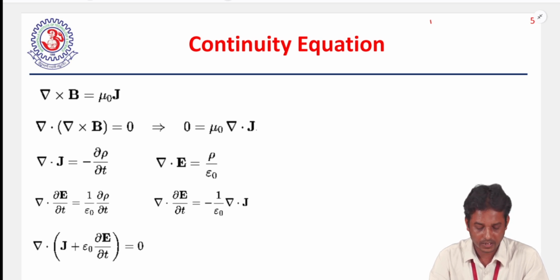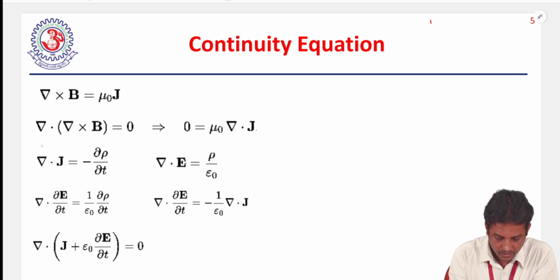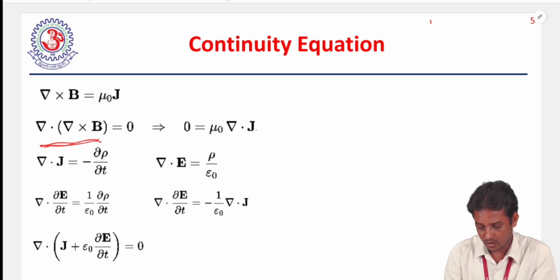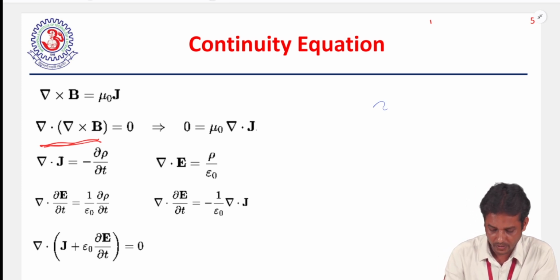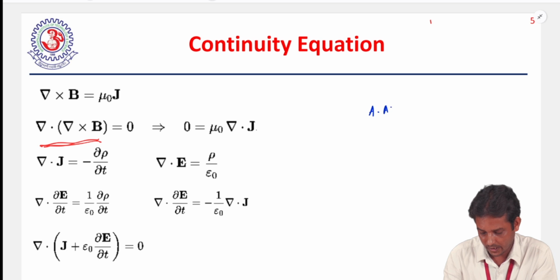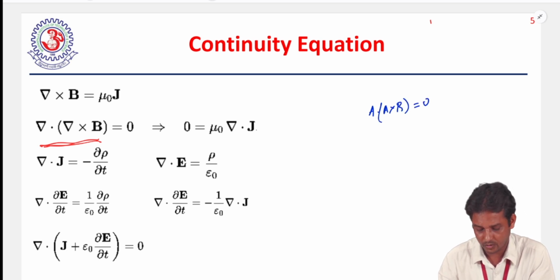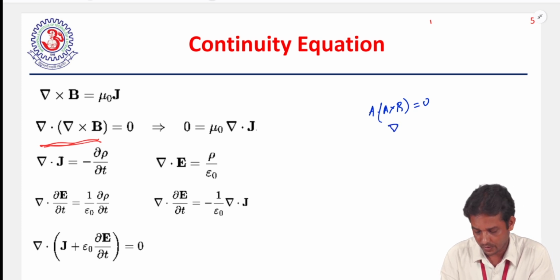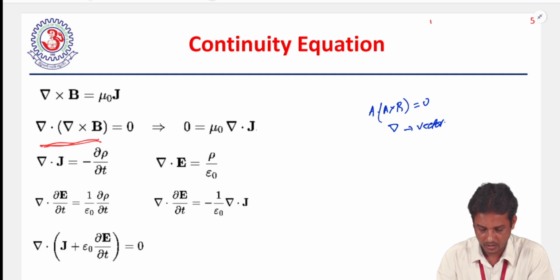So what is it? If we take the divergence of curl of B, then we get zero. Why? Because suppose we have the expression A dot (A cross B). We know that this is always 0, since the del operator is a vector and B is also a vector.